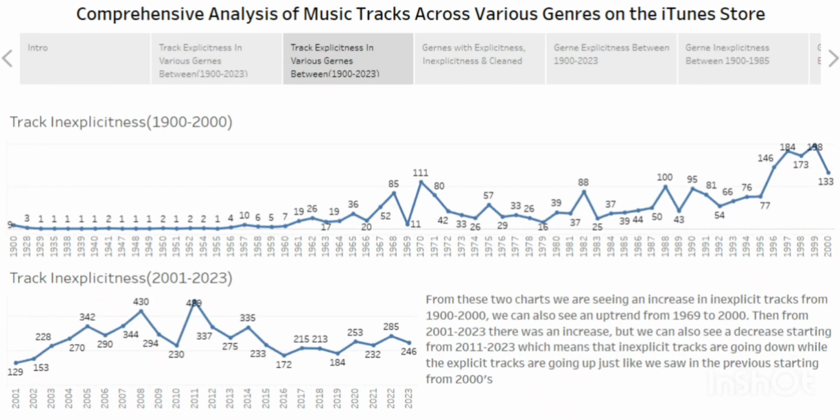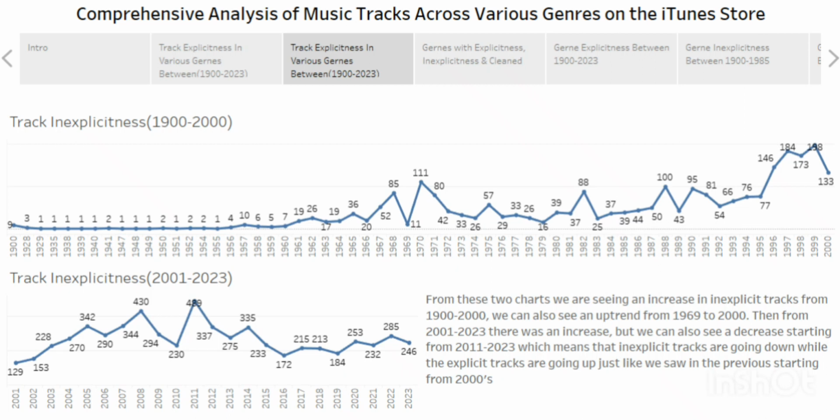So when it comes to track inexplicitness, starting from 1900 to 2000, we're having basically the trend. There was an increase. It was very low, and there was an increase. So from these two charts, you're seeing an increase in the explicit tracks from 1900 to 2000. We can also see an uptrend starting from 1967. Sorry, it's 1969. There was an uptrend from there.